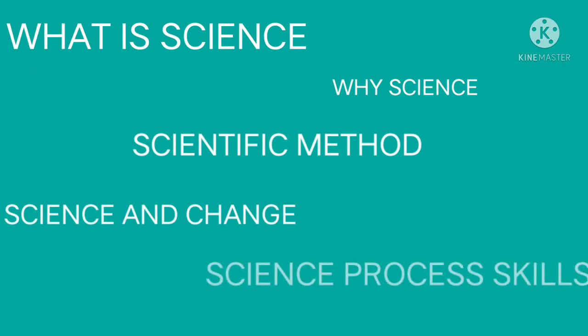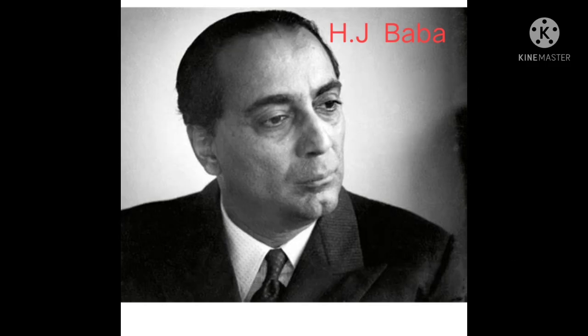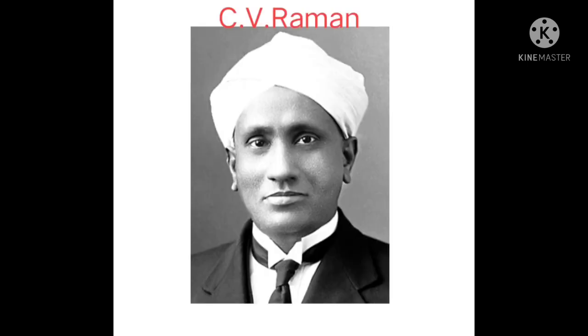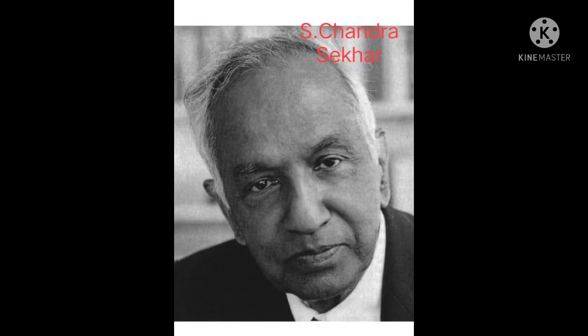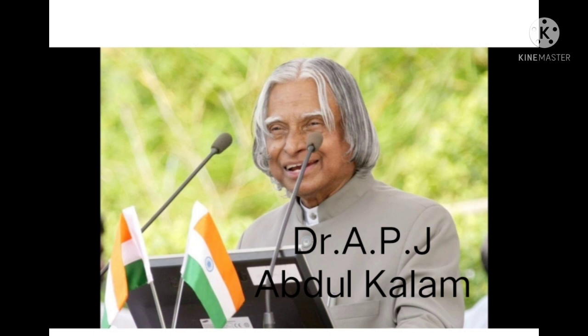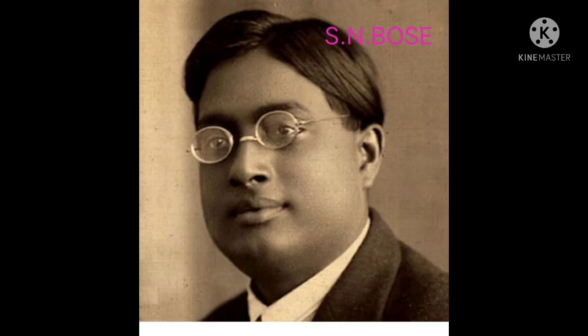Children, in this lesson, we have studied about science, scientific methods, and science process skills. Now, here are the pictures of some scientists like KGBV, C.V. Raman, J.C. Bose, S.N. Chandrasekhar, Abdul Kalam, Vikram Sarabhai, S.N. Bose, Dr. Y. Subbarao. These are all some of the Indian scientists who have become famous.